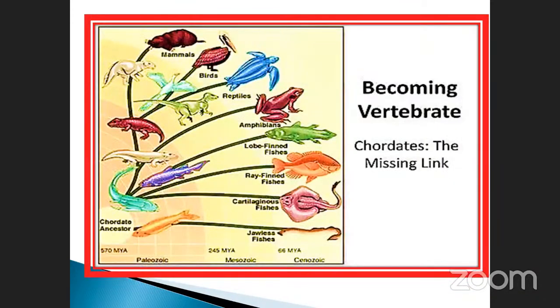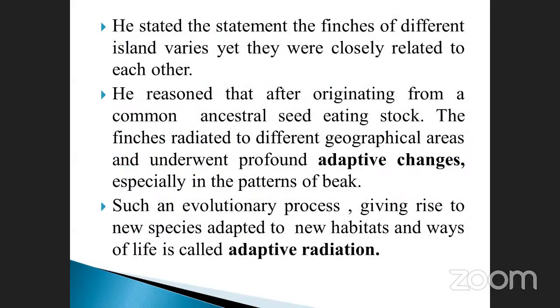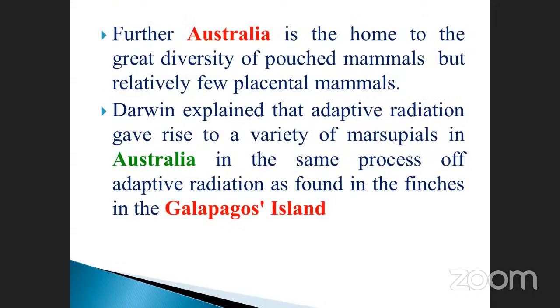And then evidence of biogeography. What is the main important thing? Who did the work? The scientist called Darwin. Which island? Galapagos Islands. Which one? Finches, seed eating as well as converted to insect eating pattern. Okay, this is very, very important. That is called adaptive changes and adaptive radiation. Which one is the adaptive radiation? The formation of new species is called adaptive radiation. Okay, see, and it is comparative with Australia. What is that? There are so many pouched mammals. Which one is the kangaroo? It is a pouched mammal. Likewise, Australia and also some other islands have a variety of marsupials.